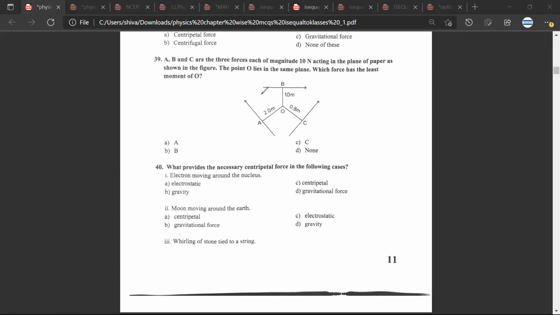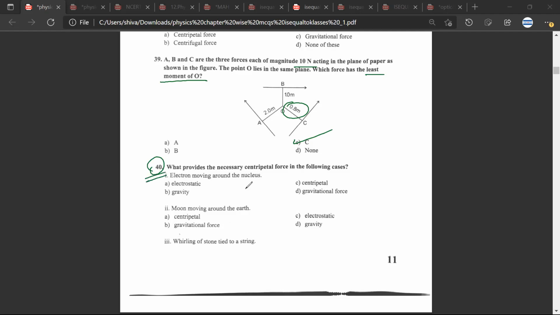Great. So you need not calculate the individual moment of forces. Just remember, because each one is 10 Newton, the smallest distance will decide the least moment of force. So you are absolutely right. This is the correct answer. No need of calculating. Great.